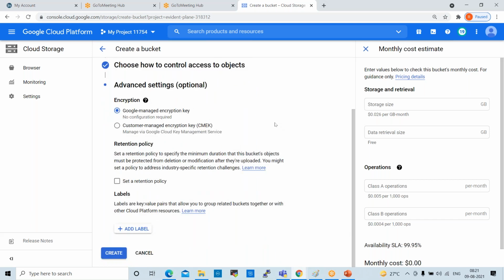Setting the particular time, right? Within that time, for example, if the retention policy is 30 days, after 30 days the data will be erased and it will start rewriting the data, right? So that is the retention. So click on create now.